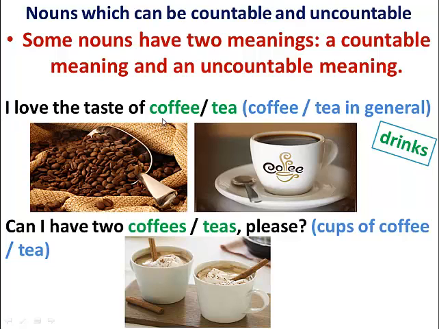I love the taste of coffee. I love the taste of tea. When we are referring to these nouns in general as drinks, then they become uncountable. When I want to specify these nouns, for example, can I have 2 coffees, please? Can I have 2 teas, please? So here I mean cups of coffee or cups of tea.